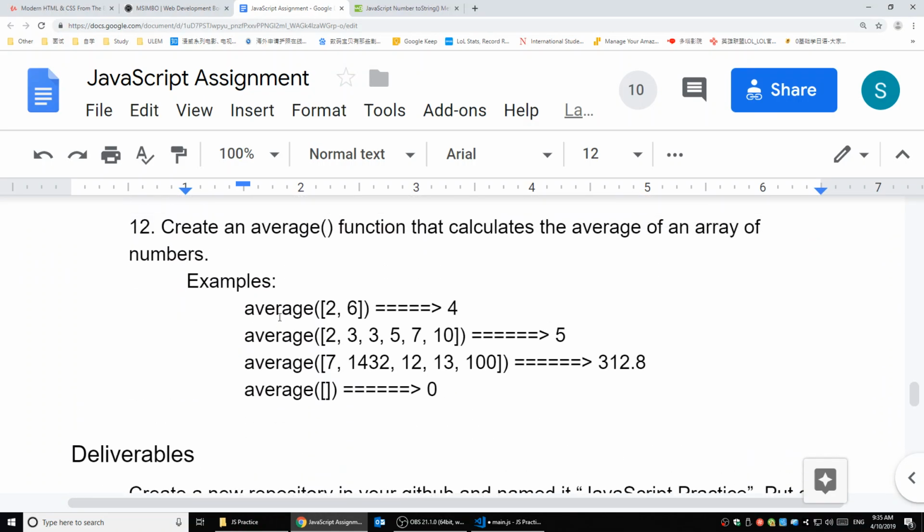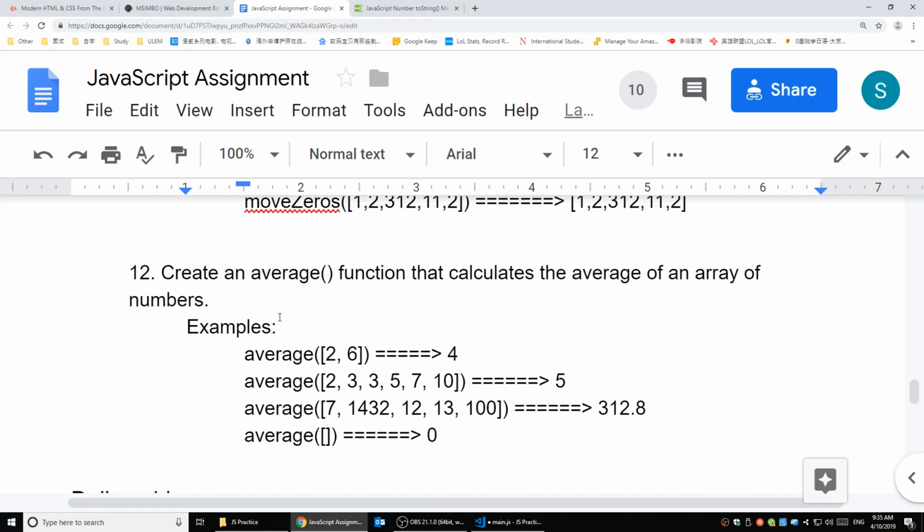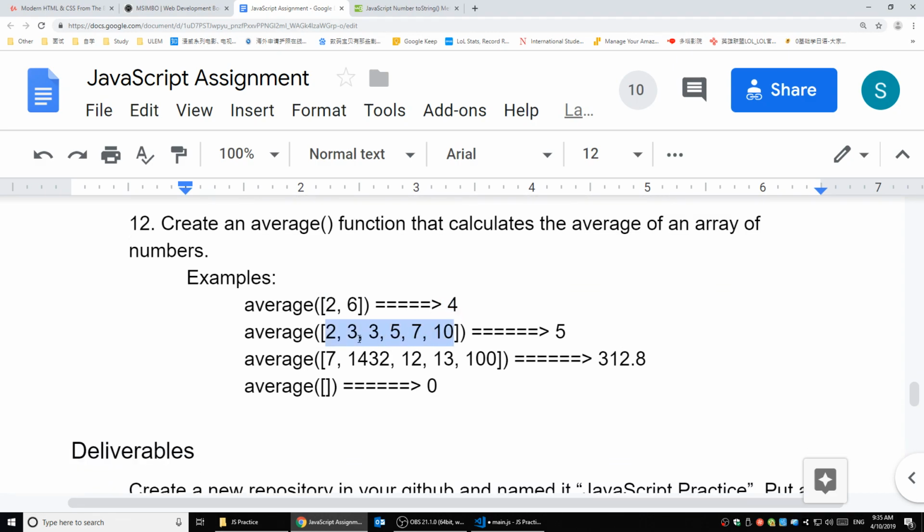Question number 12. Create an average function that calculates the average of an array of numbers. That's very straightforward. So you have 2 and 6, and the average of them is 4. You have numbers like 2 plus 4 plus 3 plus 5 plus 7 plus 10, divided by the number of numbers here. The average is 5. That's actually very easy.